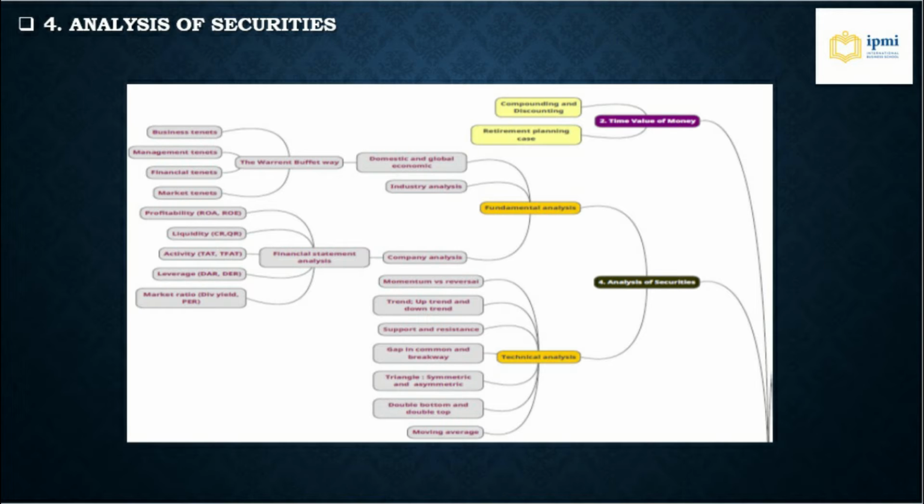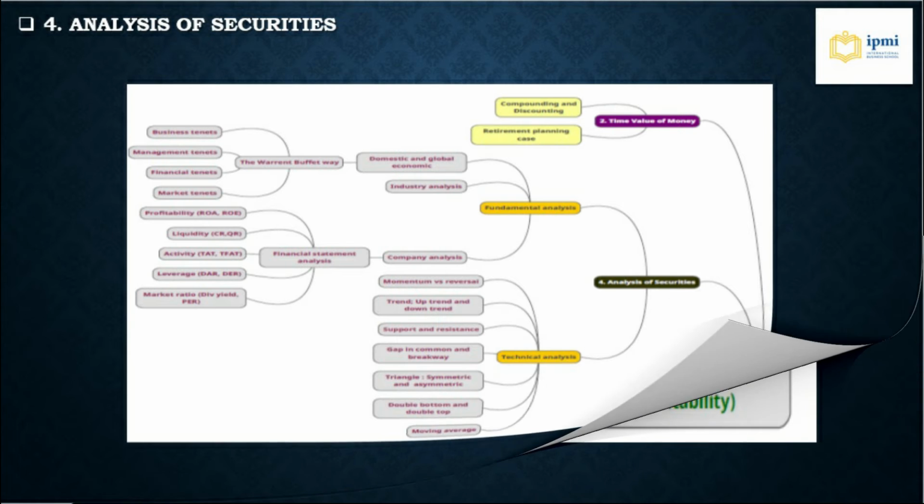On technical analysis, we also learn about momentum versus reversal, trend, whether uptrend or downtrend, support and resistance, gap in common and breakaway, triangle, which includes symmetry and asymmetry, double bottom and double top, and also moving average.